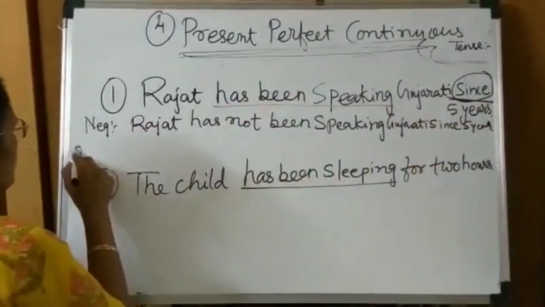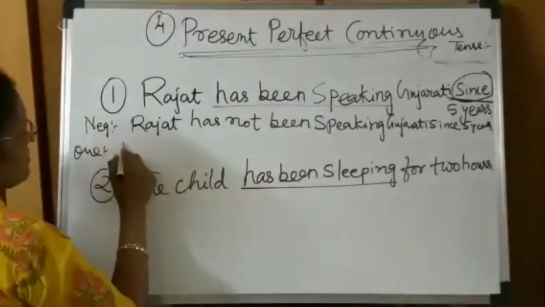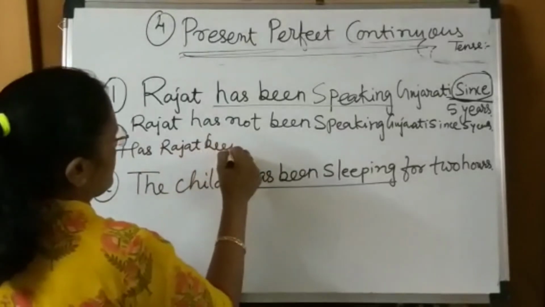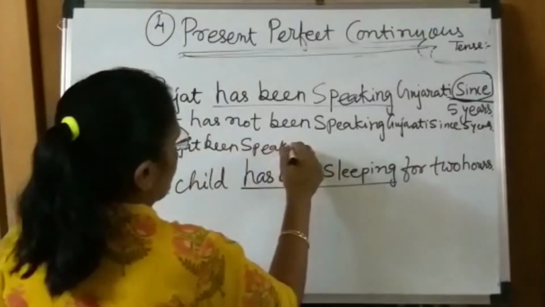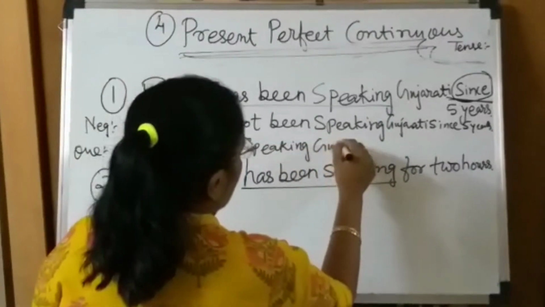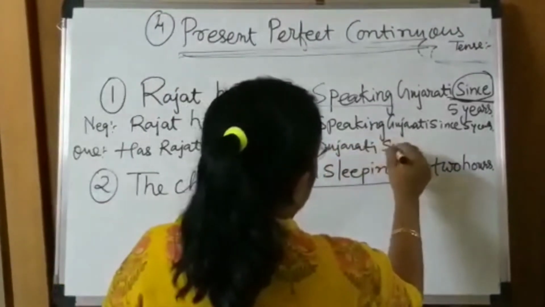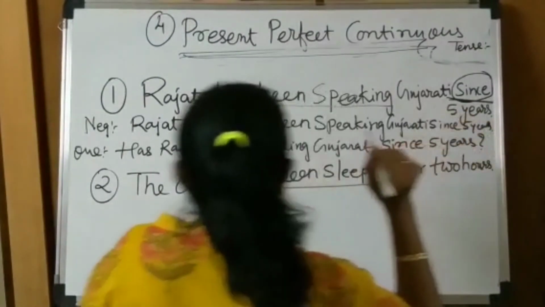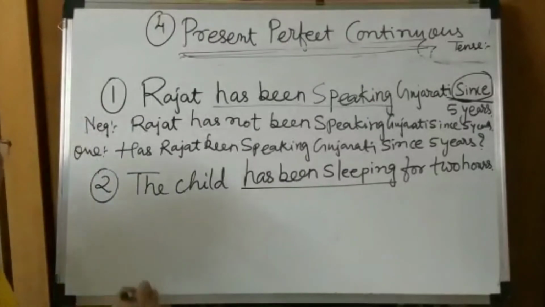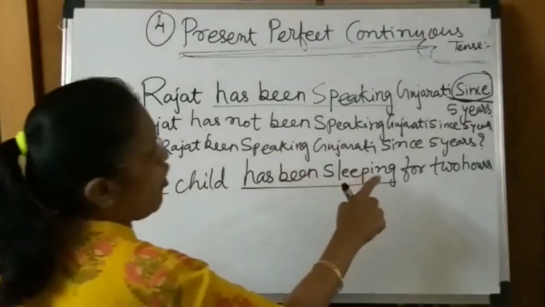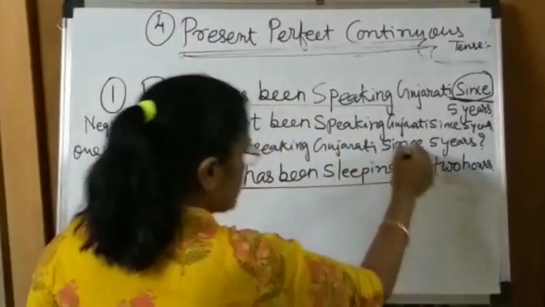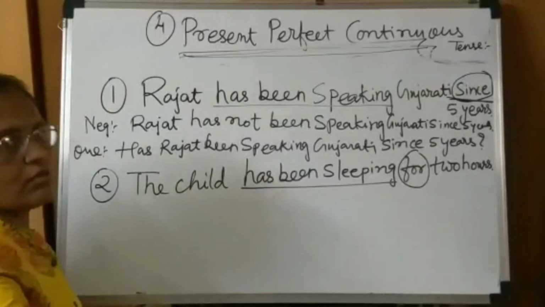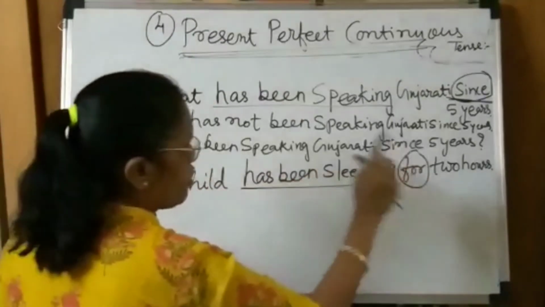And I make the question for this: Has Rajat been speaking Gujarati since 5 years? This is my question for this sentence. Now the second example for you. The child has been sleeping for 2 hours. For 2 hours means it started sleeping some time before and it continues sleeping now.